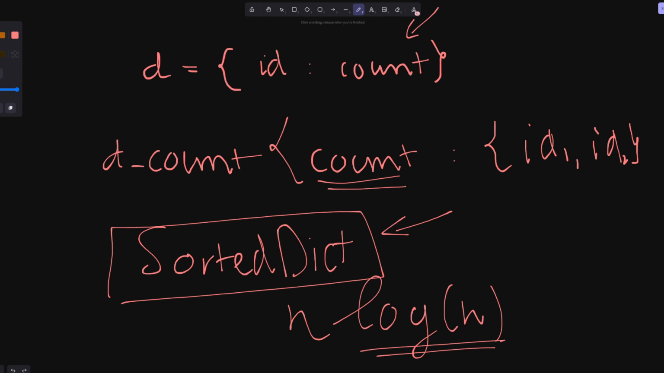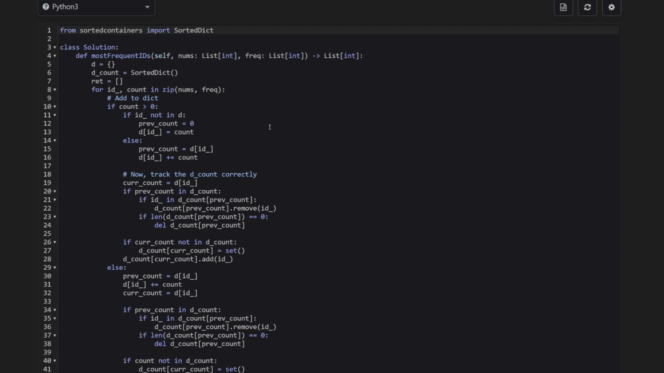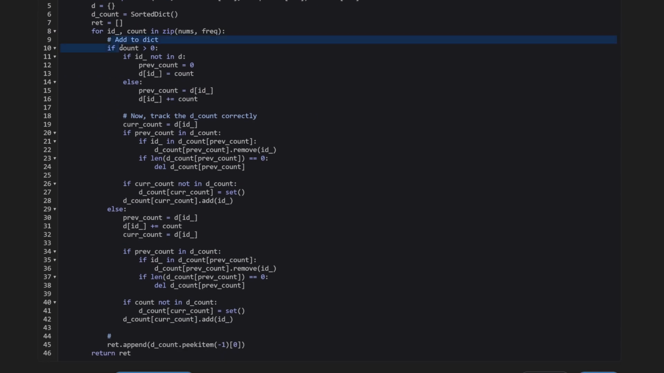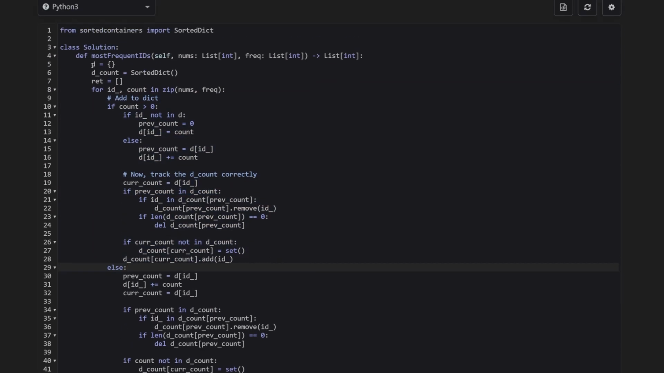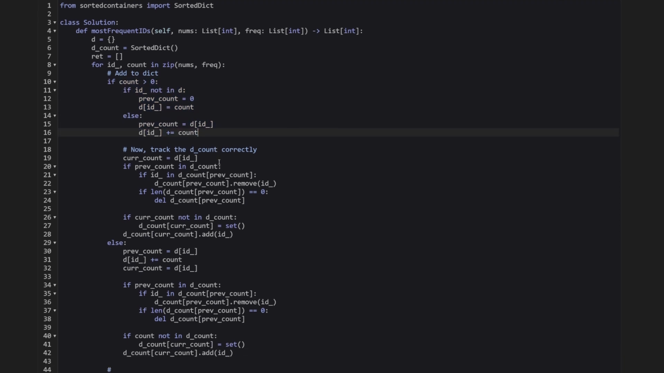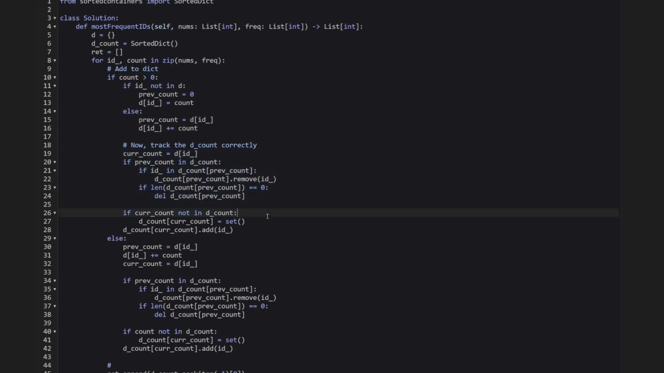Right, so let's come back to this problem. This is my code here. I think the tracking of it is very gnarly. We have a dictionary, we have the dcount, which is the count to the set of IDs. And I think the tracking is the part that we have to be very careful about. Adding to the count is very easy, but tracking, moving the ID in and out of the count based on using the count as a key, is very difficult, because before and after the transformations, we have the previous count and the current count.